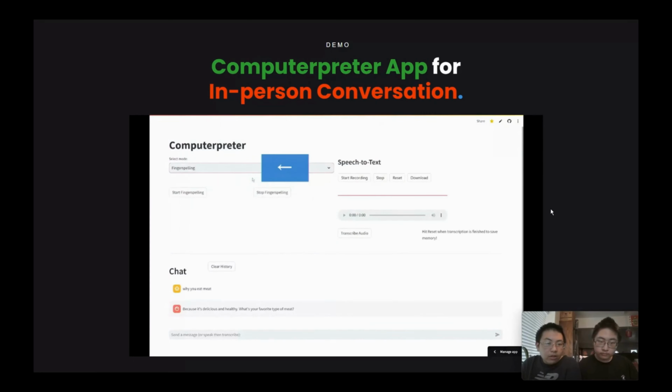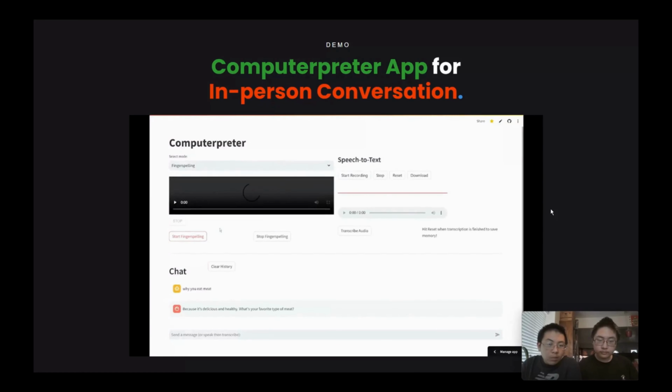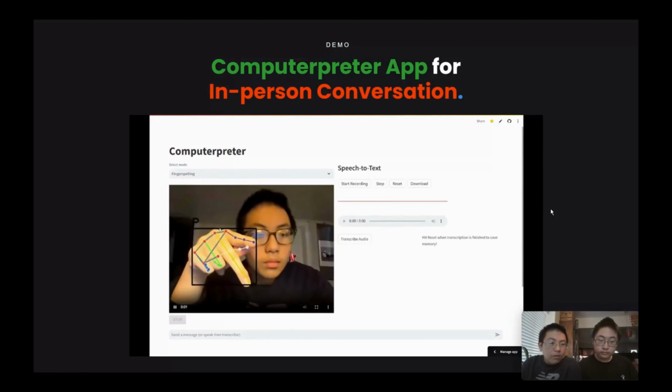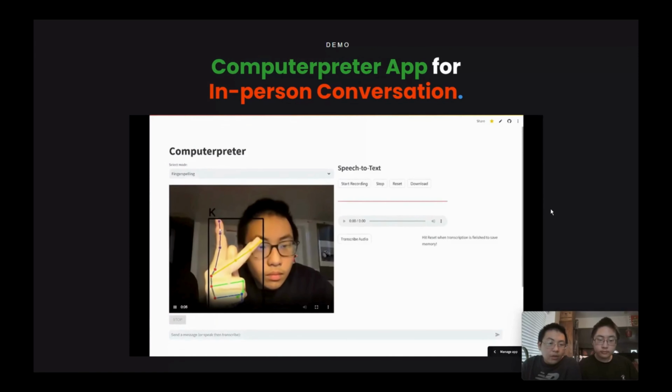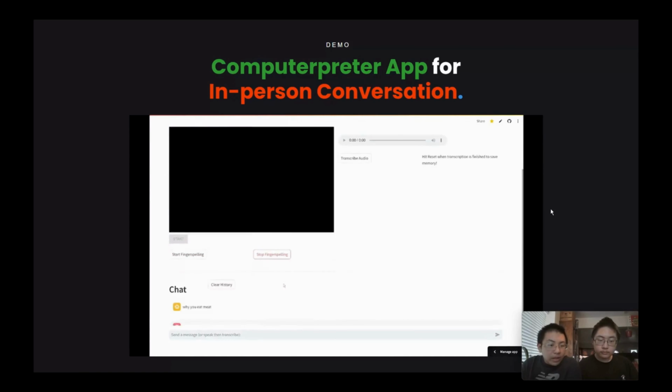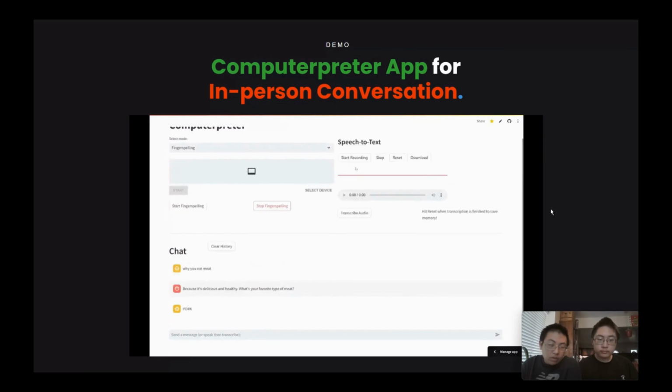Now the deaf person would like to respond using fingerspelling. And as you can see, we're looking at the landmarks on the hand. And because we're looking at every frame, it is continuous prediction. And the fingerspelled word will be outputted in the chat as well for the hearing person to read.